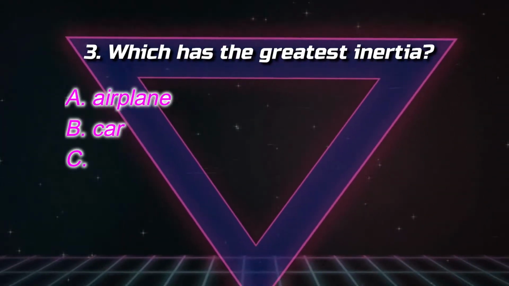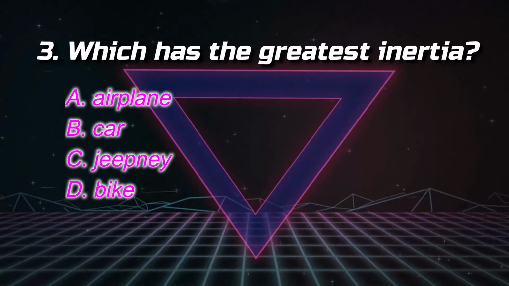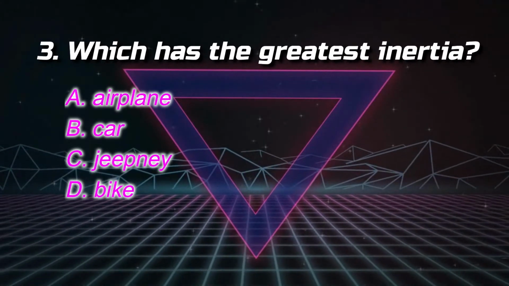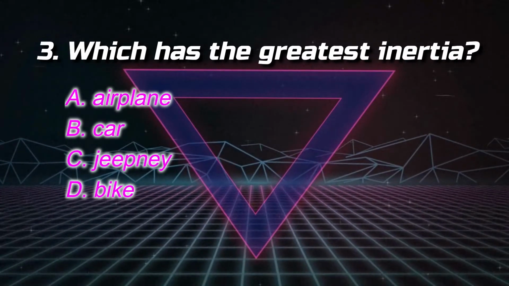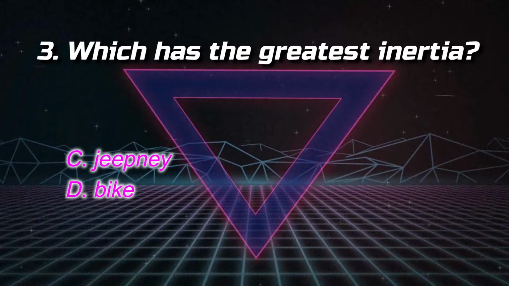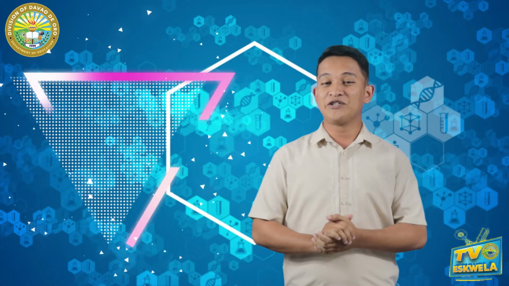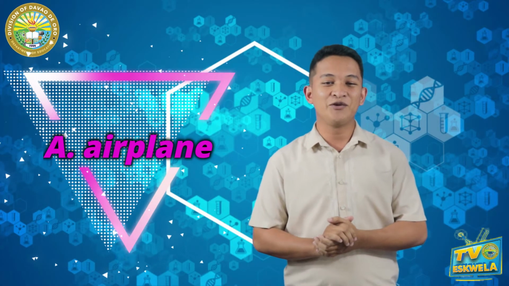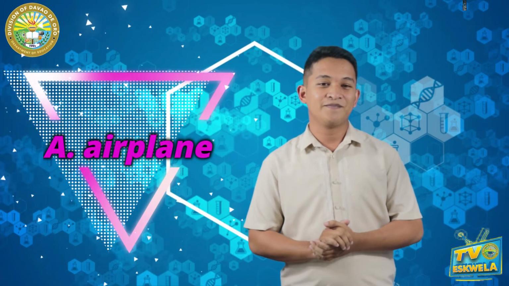Number 3, which has the greatest inertia? Letter A, airplane. Letter B, car. Letter C, jeepney. And letter D, bike. If you answer letter A, you are correct, airplane.